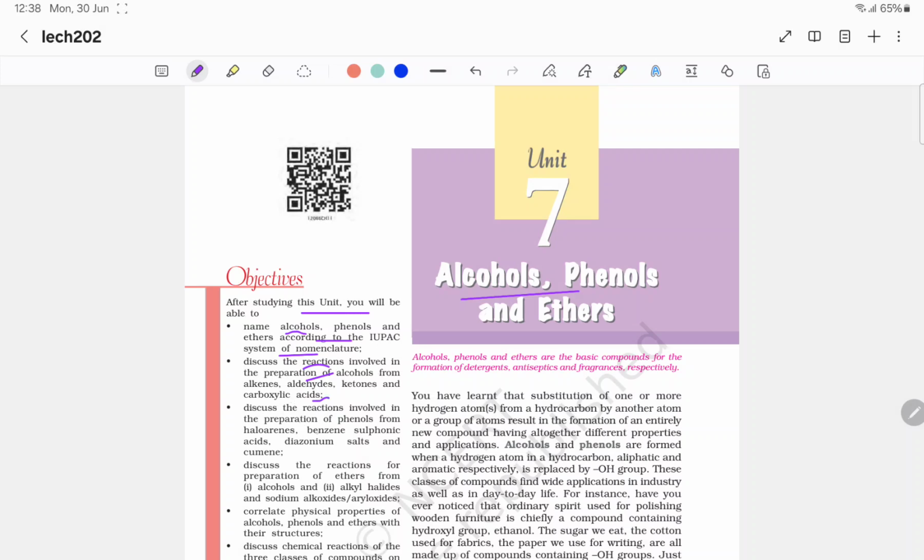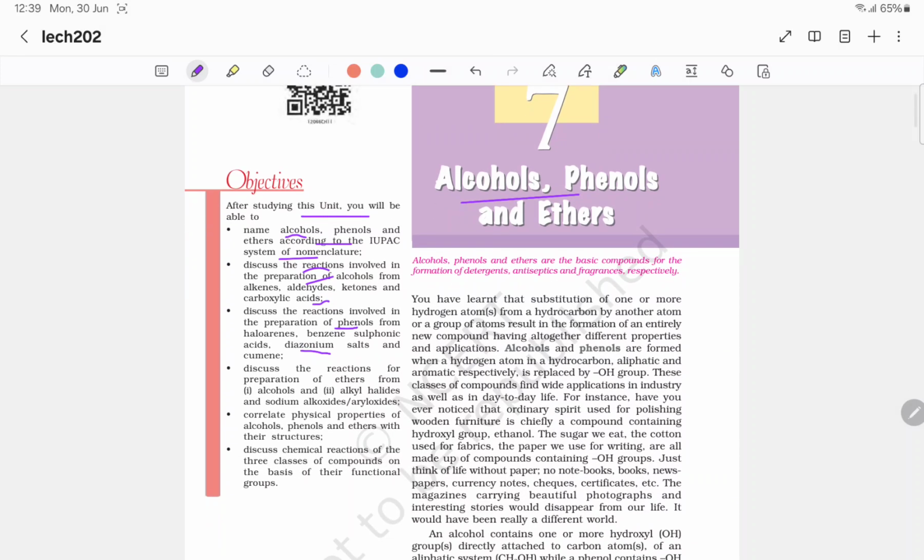Discuss the reactions involved in the preparation of phenols from haloarenes, benzene, sulfonic acids, diazonium salts, and cumene. Discuss the reactions for preparation of ethers from alcohols, alkyl halides, and sodium alkoxides, aryl oxides. Correlate physical properties of alcohols, phenols, and ethers with their structures. Discuss chemical properties of three classes of compounds on the basis of their functional groups.